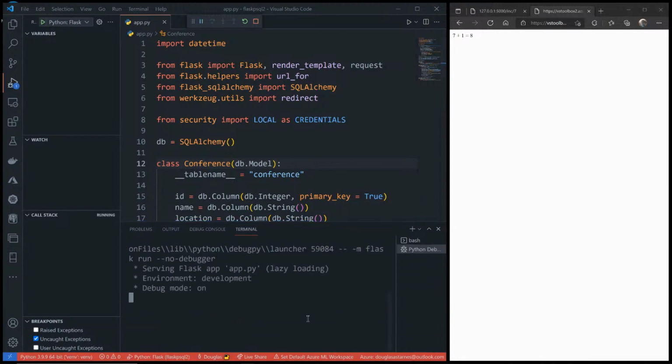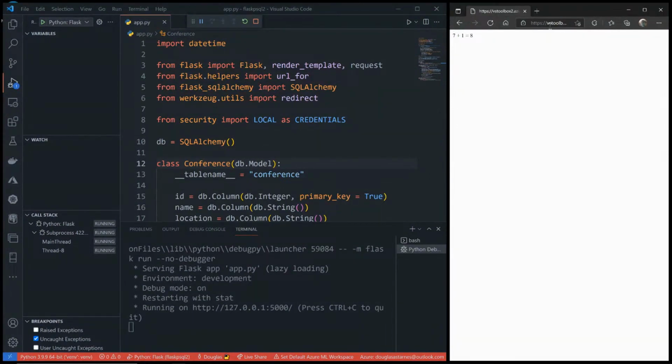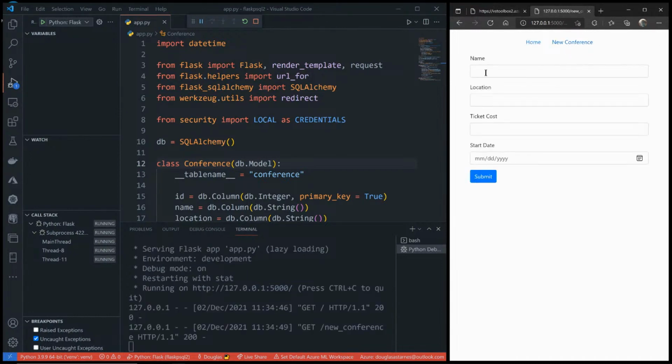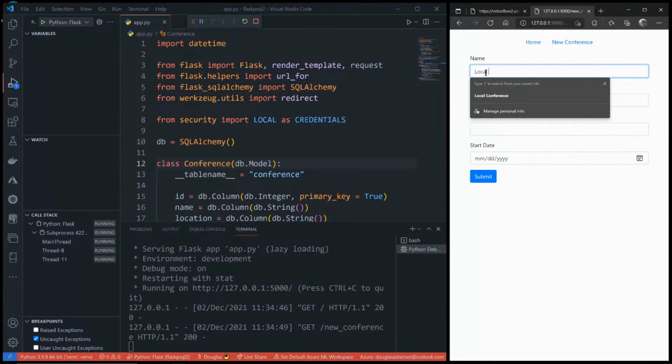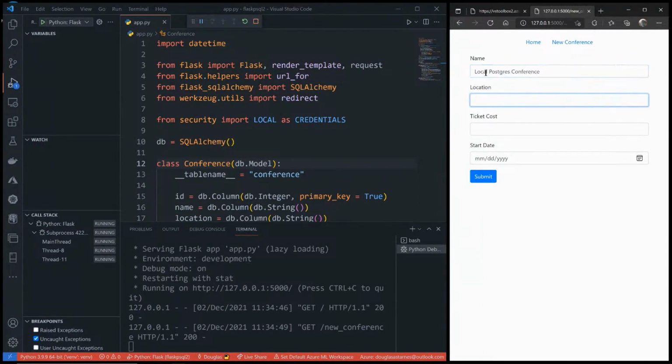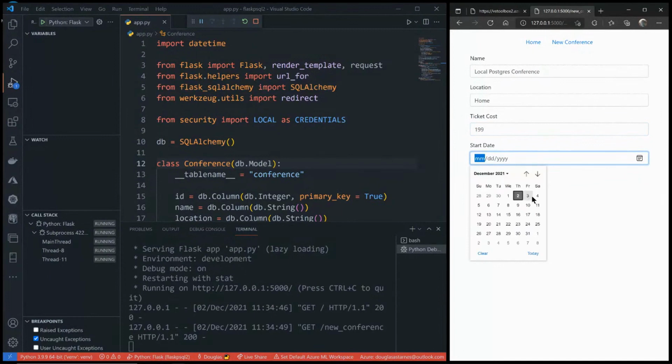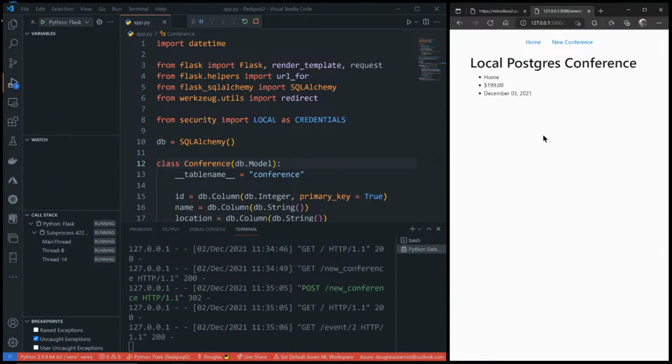Yes. Okay. All right. There we go. This is all it looks like. If I create a new conference and call it local Postgre conference, and we'll say home, 199 works, and we'll say that it starts, I don't know, it starts tomorrow. That's fine. Submit it. Okay.